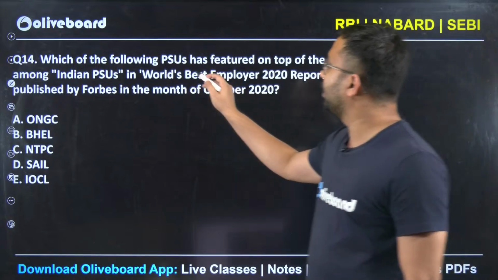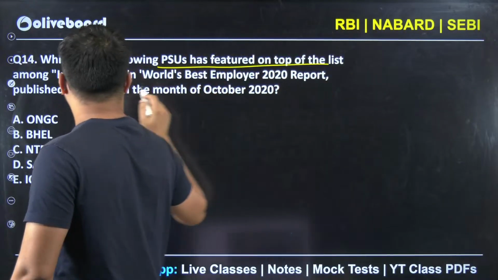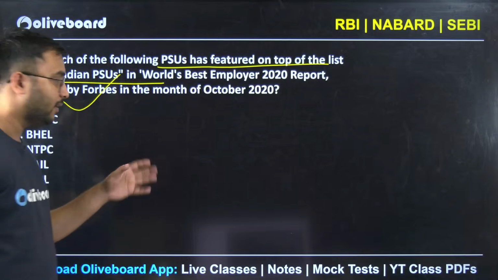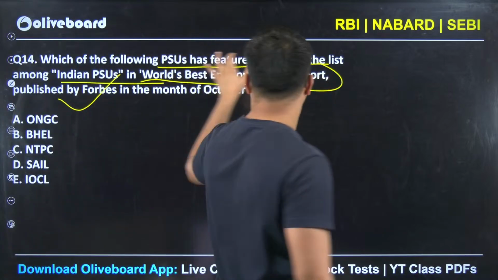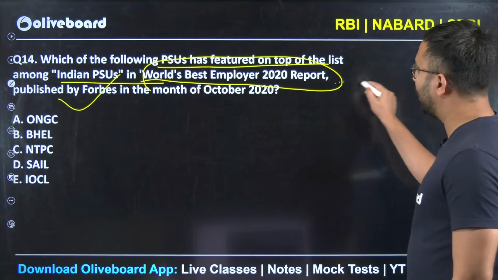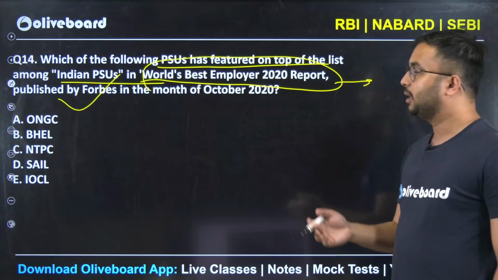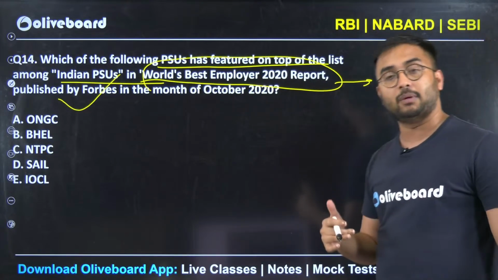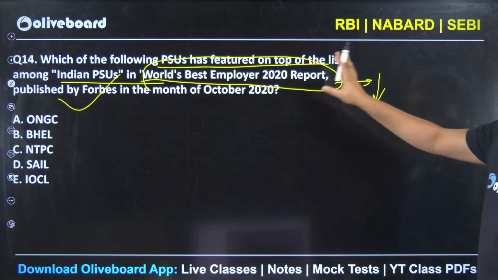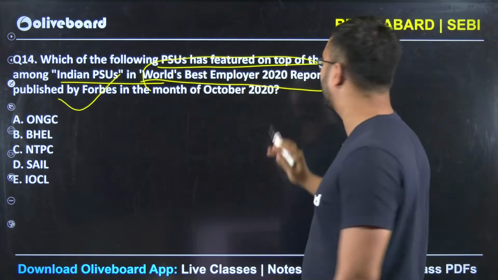Okay, which of the following PSUs has featured on the top list of Indian PSUs in the World's Best Employer 2020 report published by Forbes in the month of October 2020? Again, a report has been asked. Now, World's Best Employer 2020 report. I hardly think that you would have gone through the details of this report, but definitely this report has come up in your newspapers, and through those newspapers you have to cover whatever important points are there of this particular report.